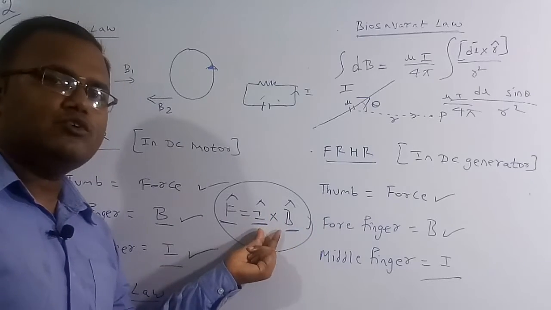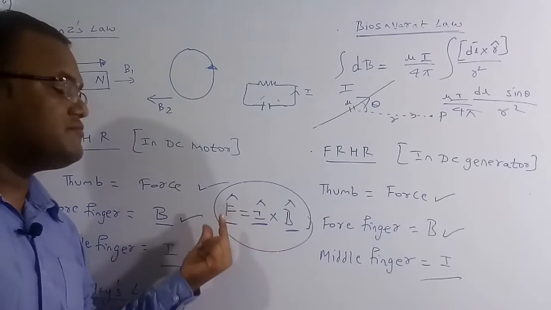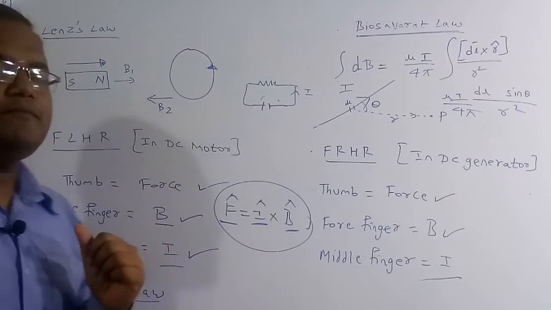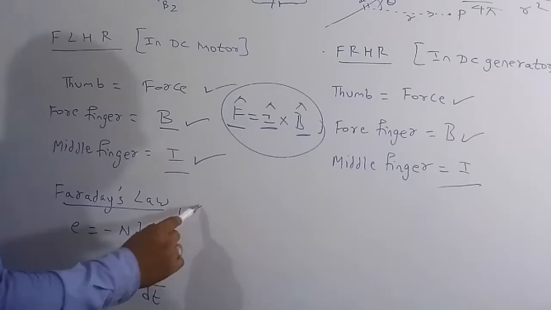So if you know any two quantities, you can easily figure out the direction of the other quantity with the help of this formula. And also there is Faraday's law. So what is Faraday's law?